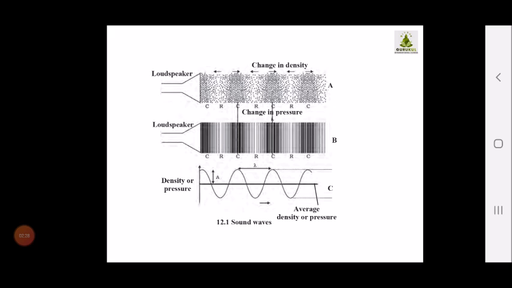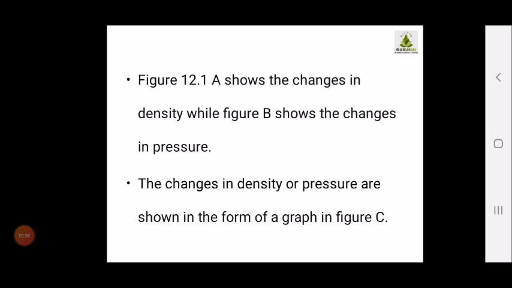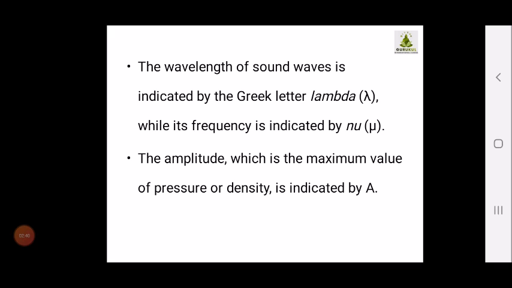So children, there are various factors related to sound, and there are different propagation mediums. At any time you have to keep in mind the various denotations to express these quantities. For sound waves, wavelength is indicated by the Greek letter lambda, the frequency is indicated by nu, and the amplitude, which is the maximum value of pressure or density, is indicated by the capital A. These are certain values which you have to keep in mind.